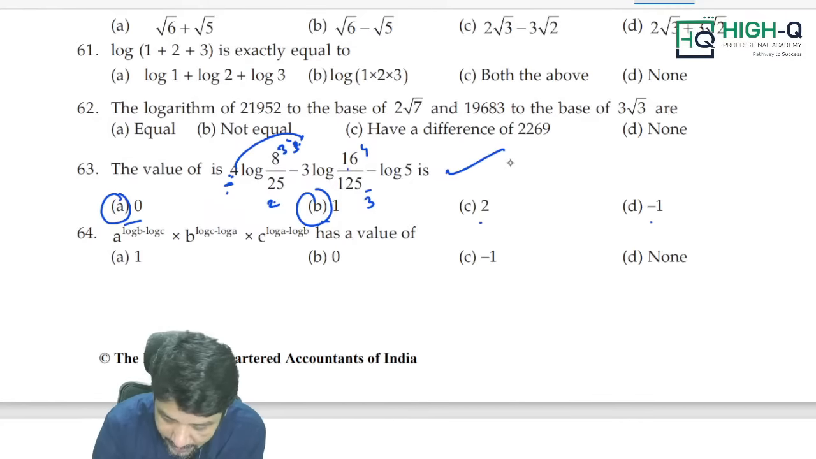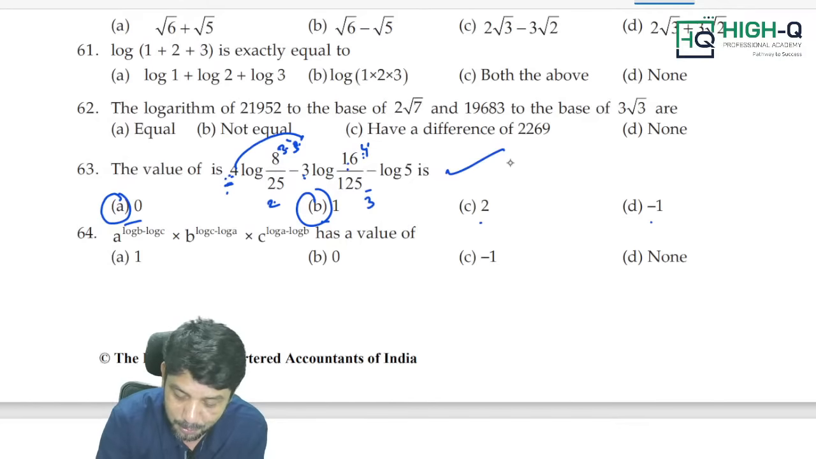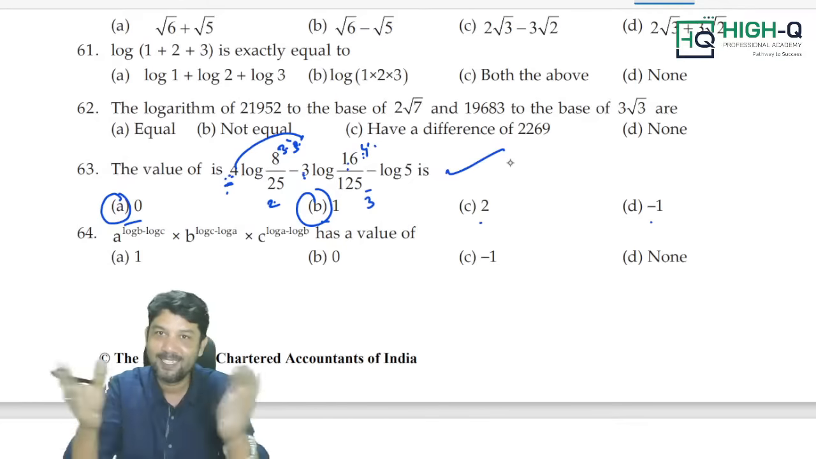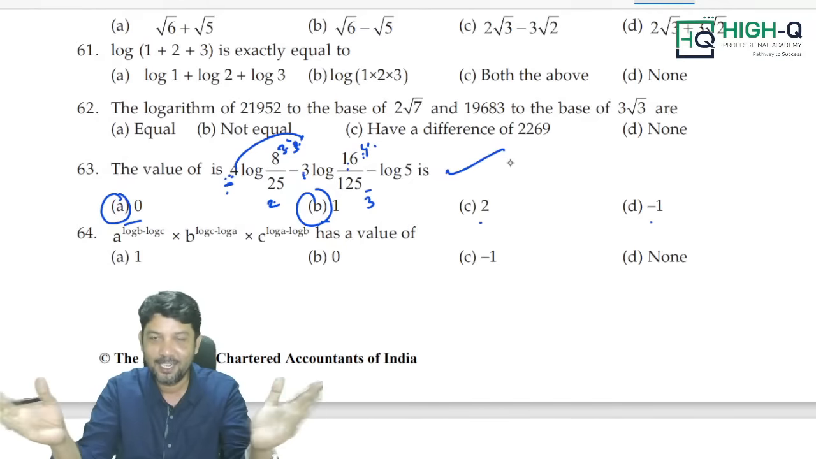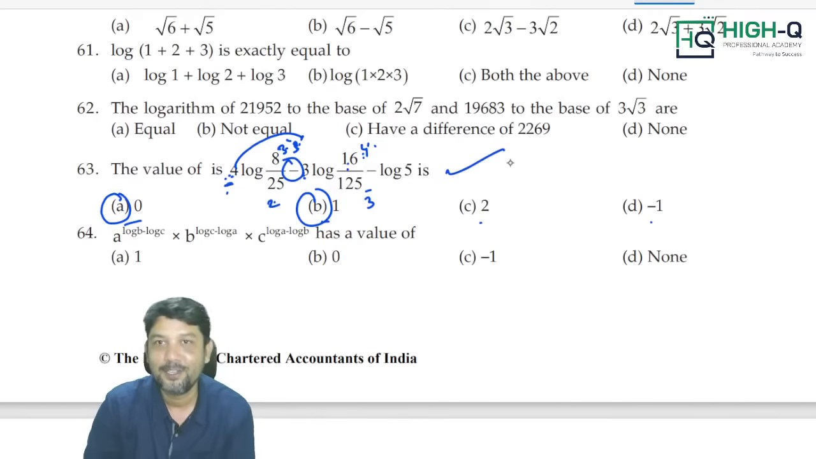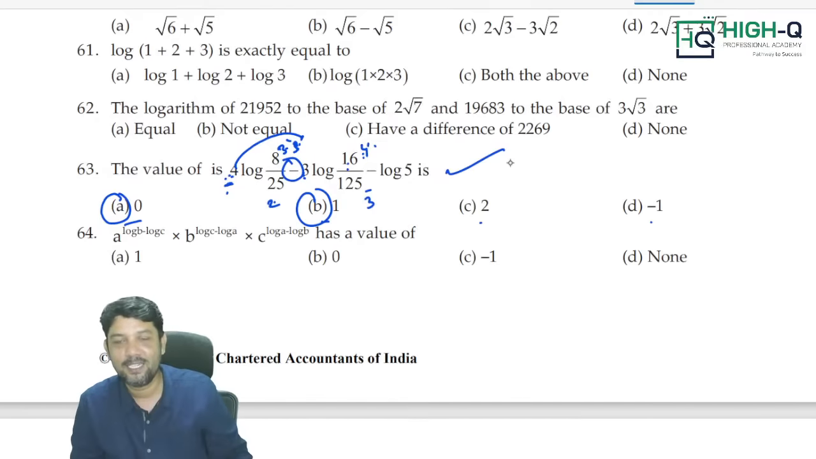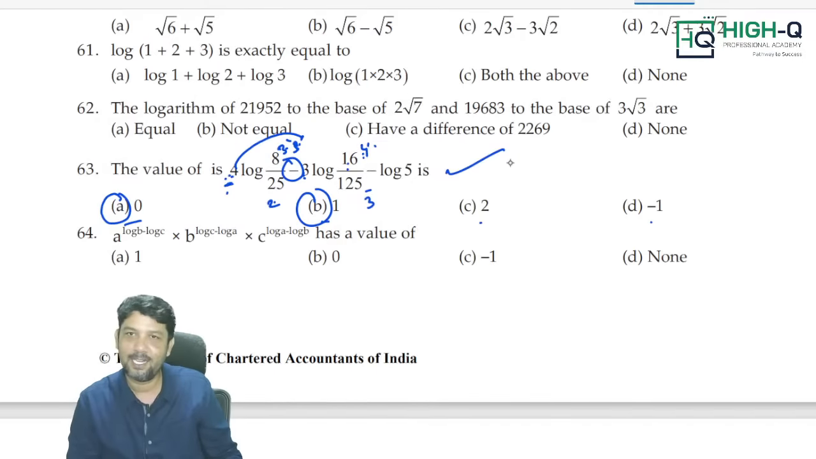Now, here how many 2s are there? Sir, 4 2s are there, sir. Here there is 3. Multiply, 12 2s. Here also 12 2s we have got. Getting cancelled. Is that right? Because in between there is a minus sign. So directly you can put the answer as 0.